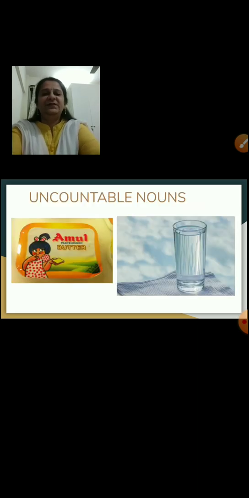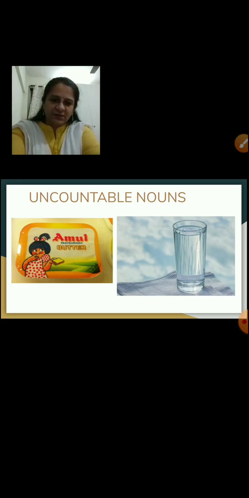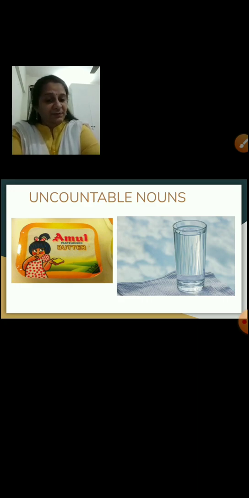Let's proceed further. What do you see in this slide, children? You see butter and you see water. Can you count butter, children? Can you say, give me 1 butter, 2 butter? No. You say, give me some butter. Can you say, give me 1 water, 2 water?